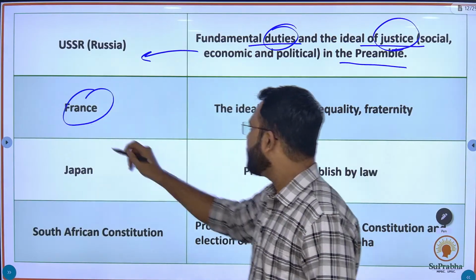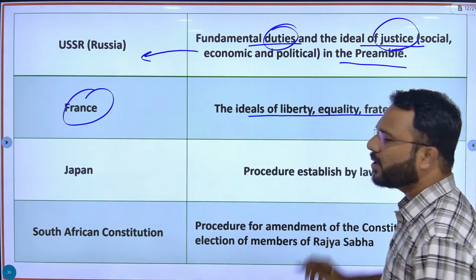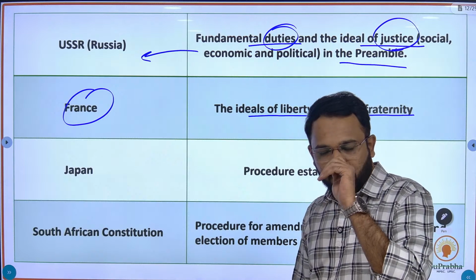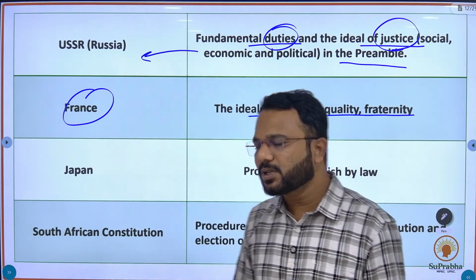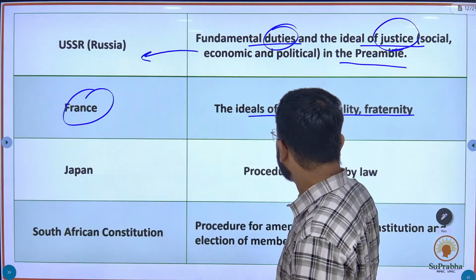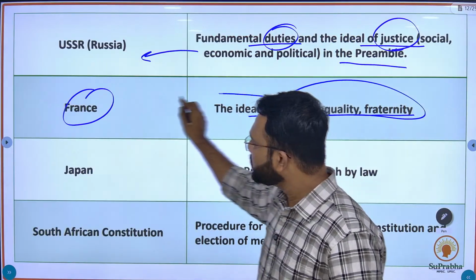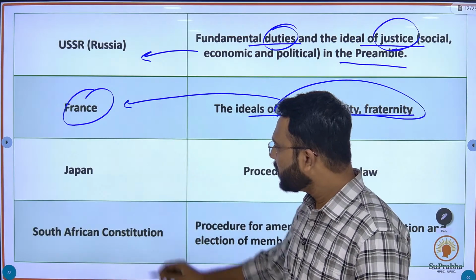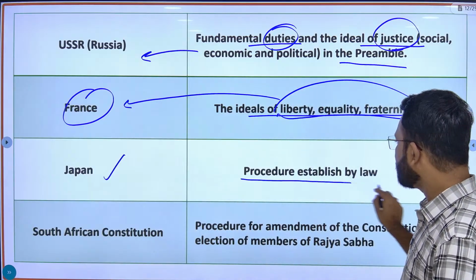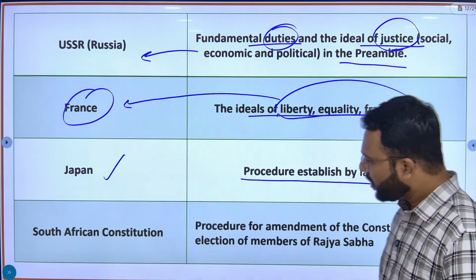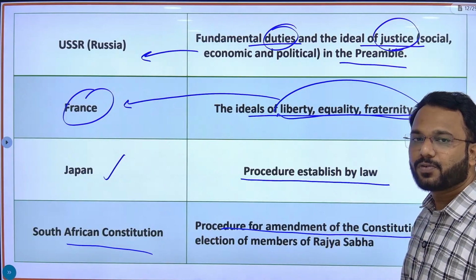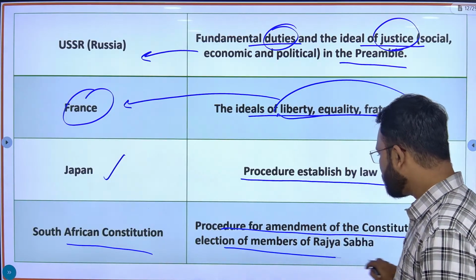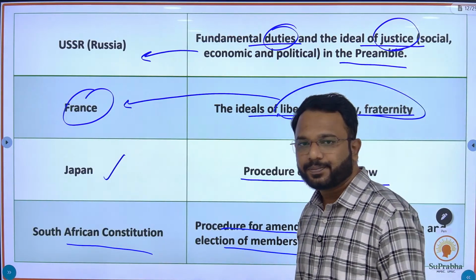From France, we have taken the ideals of liberty, equality and fraternity. These ideals are based on the French Revolution. So remember that from the French Revolution, which was based in France, we have taken all this. From Japan we have taken procedure established by law. From the South African Constitution, we have taken the procedure of amendment of the Constitution and election of members of Rajya Sabha.